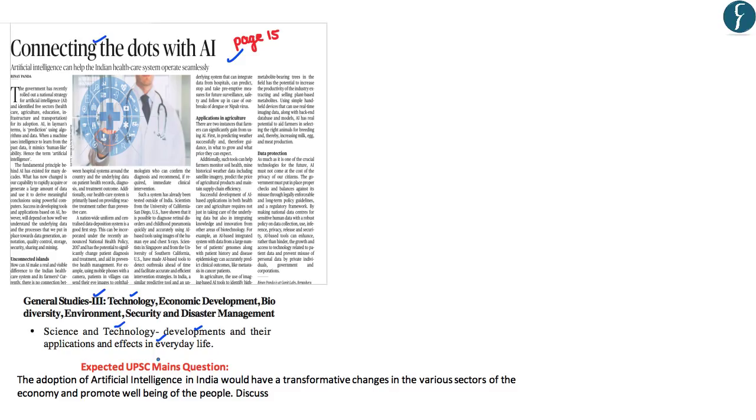Further, the expected UPSC Mains question which can be asked with respect to artificial intelligence could be: the adoption of artificial intelligence in India would have transformative changes in the various sectors of the economy and promote the well-being of the people.